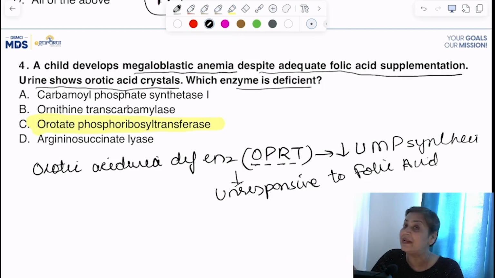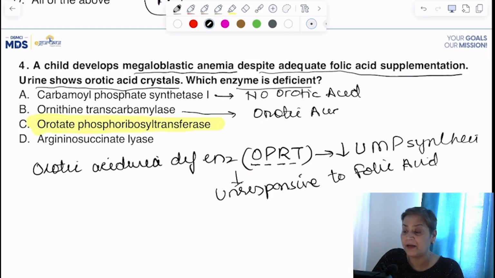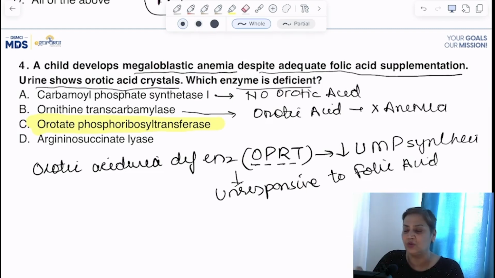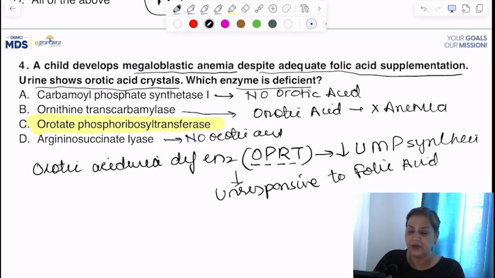Now why not CPS1? Because in CPS1, first of all, no orotic acid will be there. Right? If we talk about ornithine transcarbamylase, no doubt orotic acid will be there, but no relation to megaloblastic anemia. And if we talk about argininosuccinate, this is altogether a different enzyme. In this there is no orotic acid at all. No orotic acid. Okay, so here we can say the straightaway answer is your C.